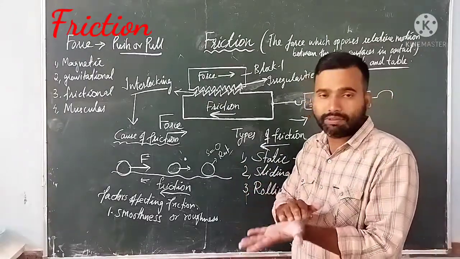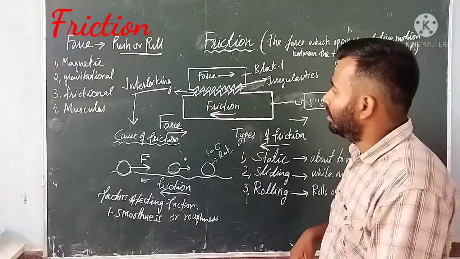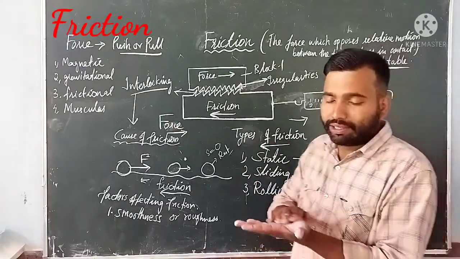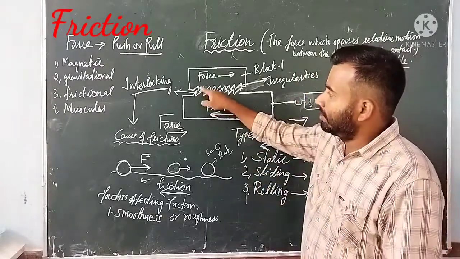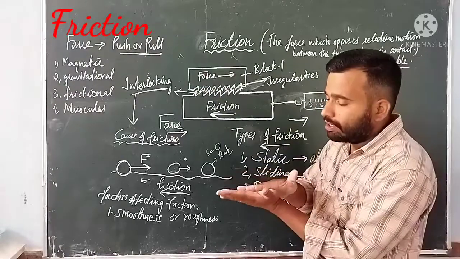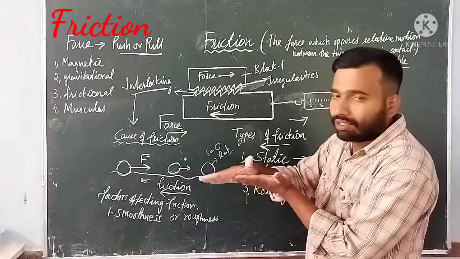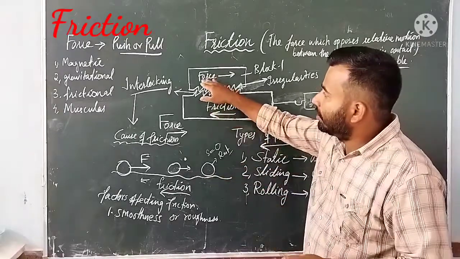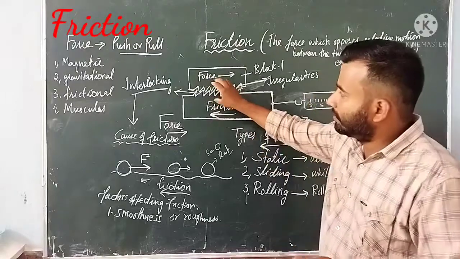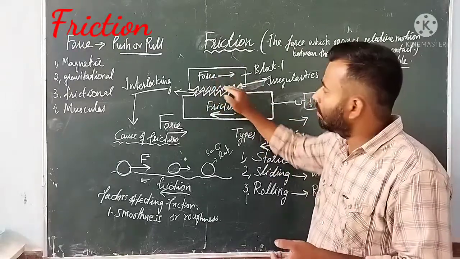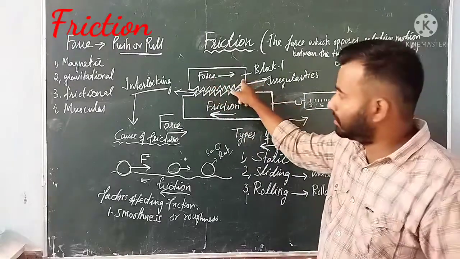The surface of the palm is also not smooth. There are irregularities. If you look through a magnifying glass, you can see the irregularities, lines over there. Similarly, due to the interlocking, when two surfaces are moving over each other, a force of friction is active. It will always act in a direction opposite to the direction of motion of the object.